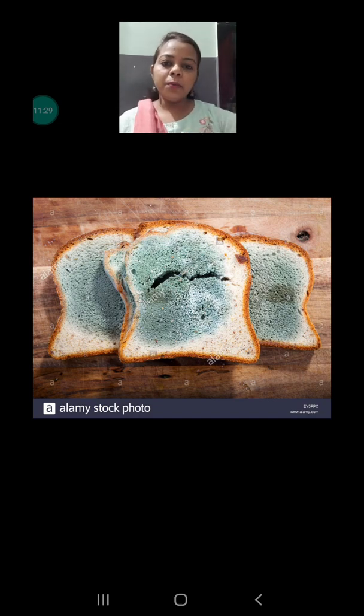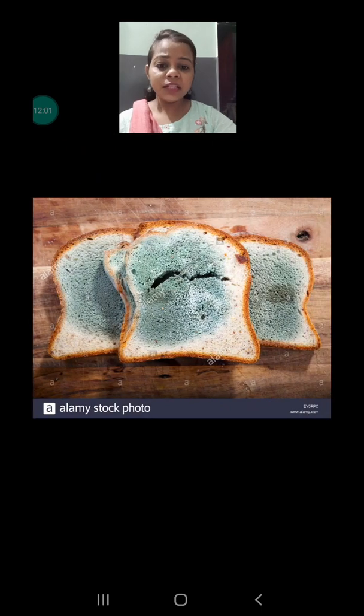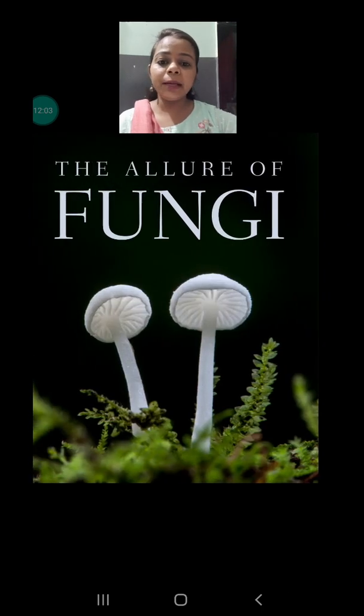Next, this is a common phenomenon which you see in your houses. When bread slices are kept for a long period of time, a green material starts occurring on the surface of the bread slices. Can you guess what that is? If you are guessing fungi, you are absolutely right. Those all are fungi. Now, what are fungi? This is also a microorganism, but some of the fungi we are able to see with the naked eye, as you can see the mushroom and these green substances.